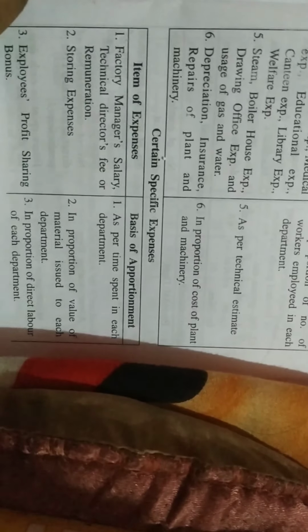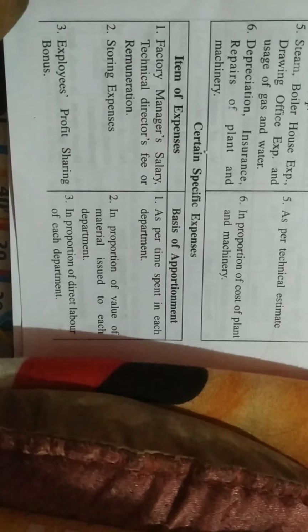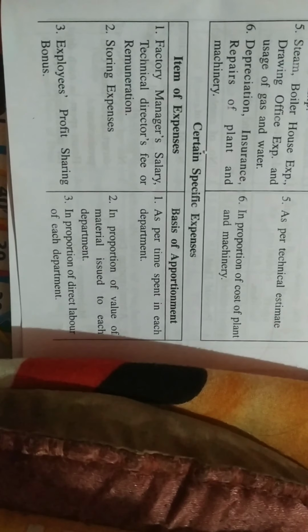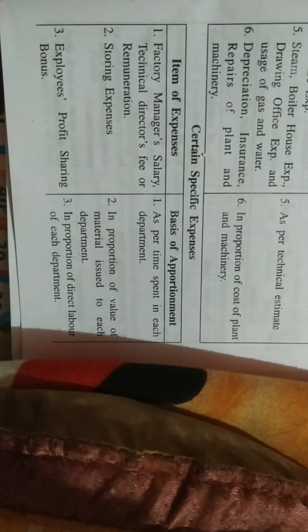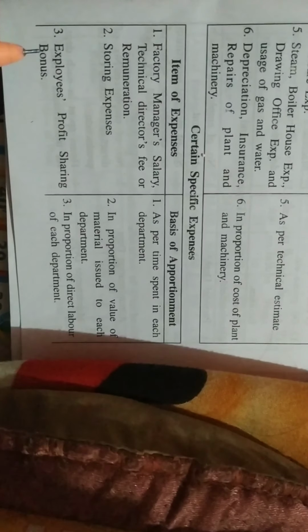See, in the same way the 4th, 5th and 6th expenses will be distributed in the ratio of this and this. Then certain specific expenses. See, if such types of expense are given in the question, then how will you distribute it among the departments of one company?